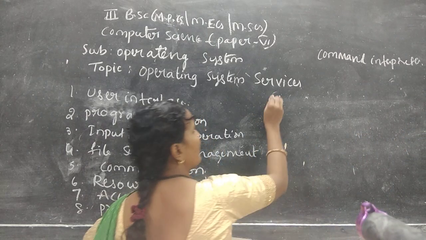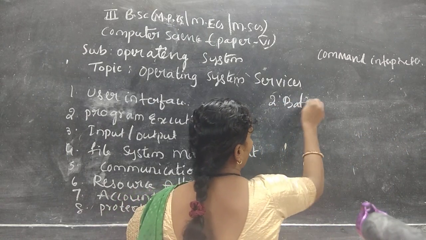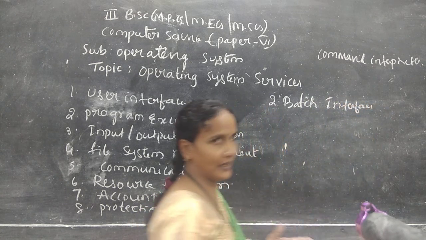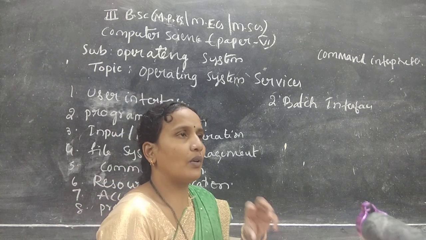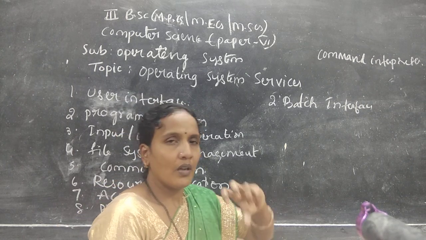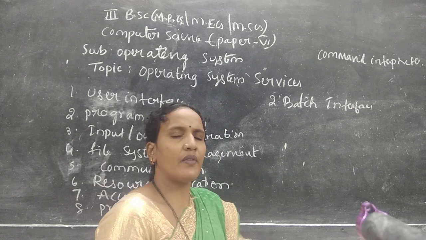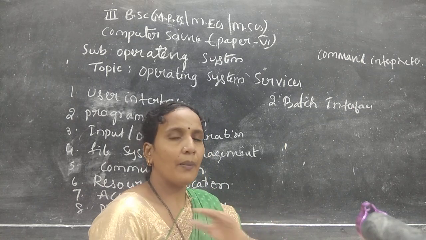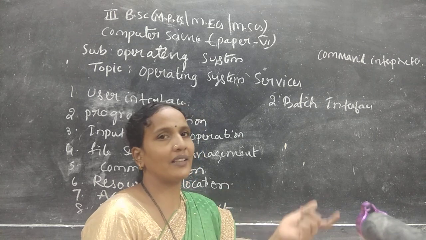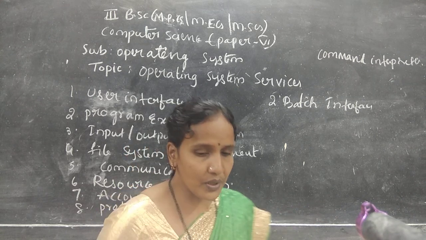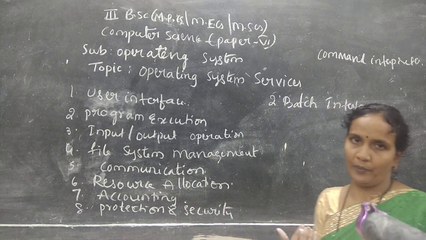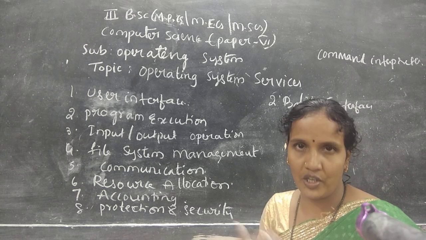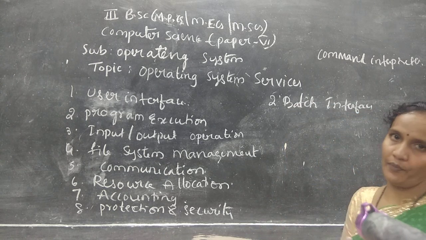The second one is the batch interface. Batch means bulk. Whatever actions the user wants to perform, the user gives all the commands in advance, and after some time the operating system performs all the actions and returns the output. Here the user does not need to interact with the system in between. This type of interface does not require any interaction from the user.